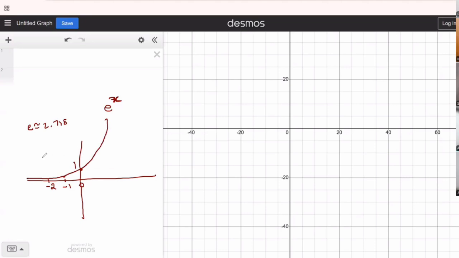So I want you to put it in words, how this journey of e power x graph has been. Can you put this into your own words? Journey. Rags to riches.